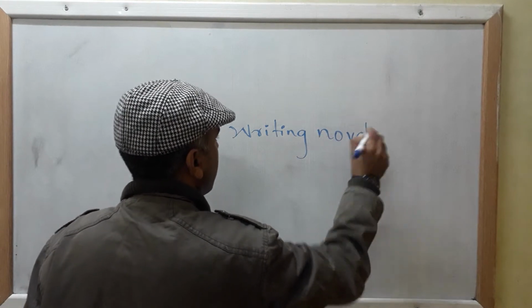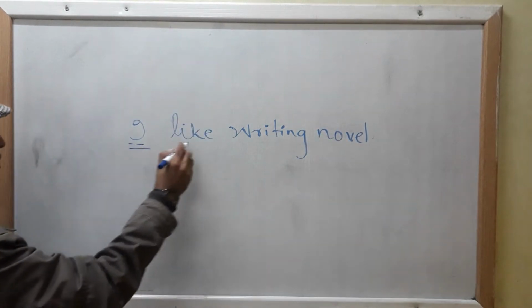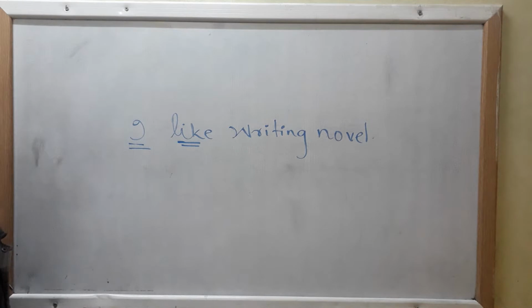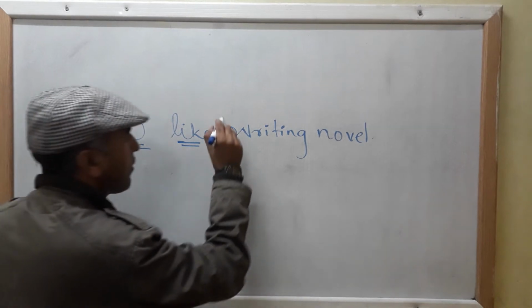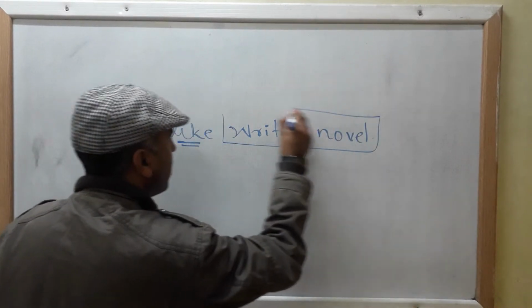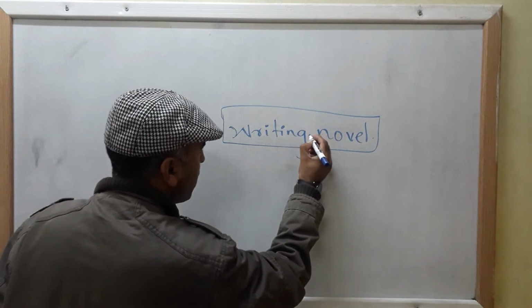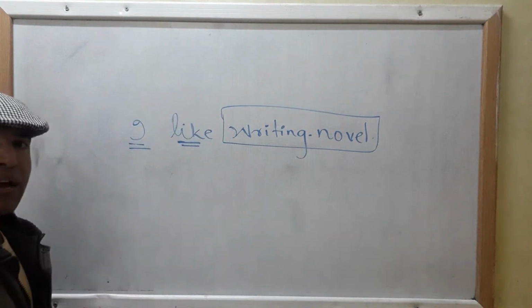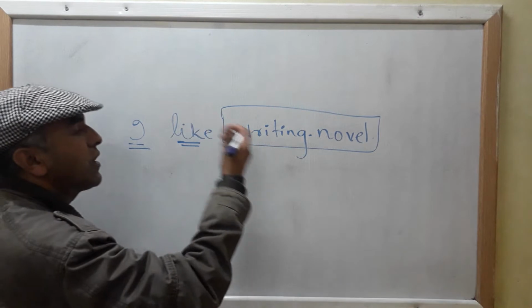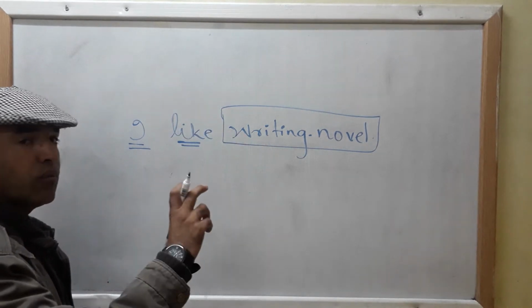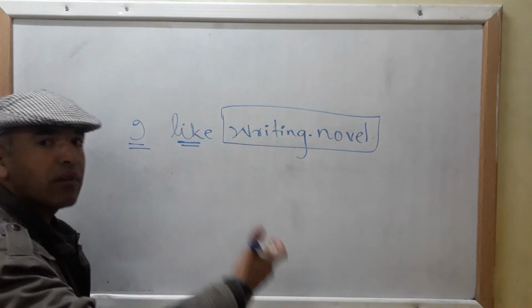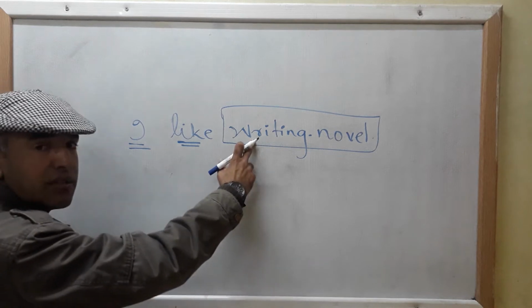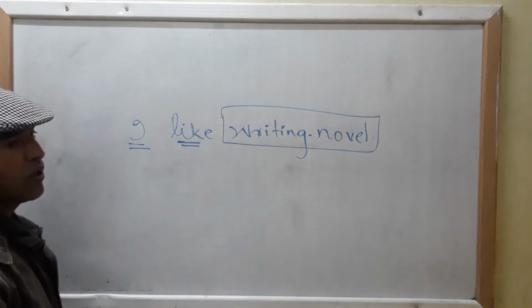Now look, I is your subject, like is your verb. I like. What do you like? I like writing novel. If I stop over here, I like writing. Here, writing is not working as a verb. It is working as something or someone. Here, it is working as something. I like. What do you like?